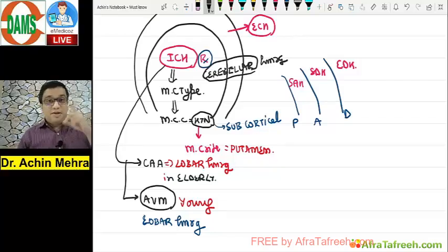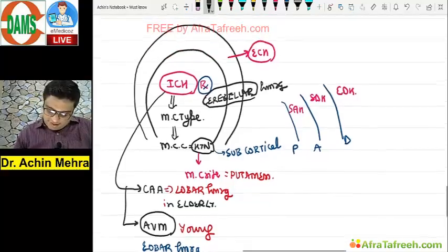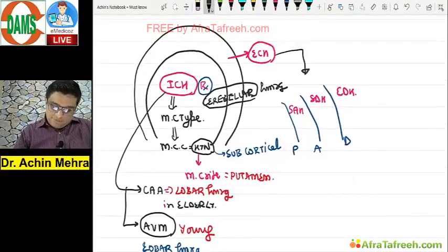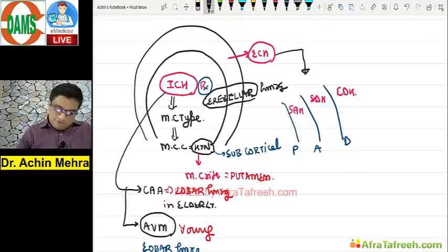Now, Amar, Akbar and Anthony. Yes. 3 brothers from the same mother, extracerebral hemorrhage, Amar, Akbar and Anthony, right? 3 people from different religion, but still living under 3 different lineages, right?